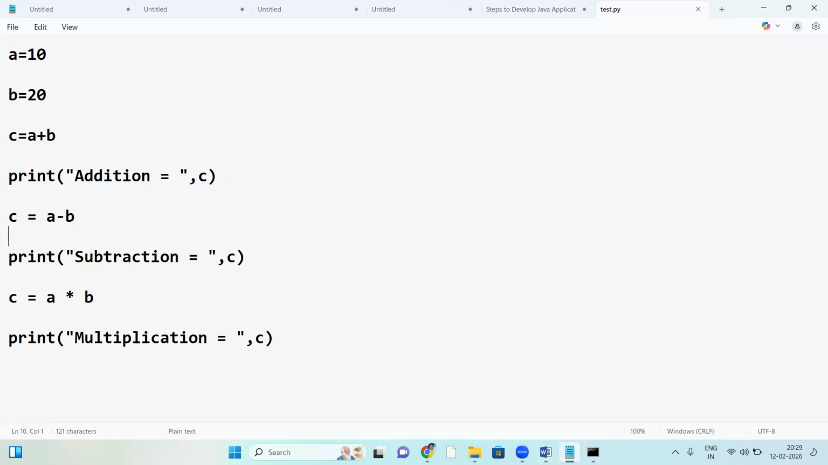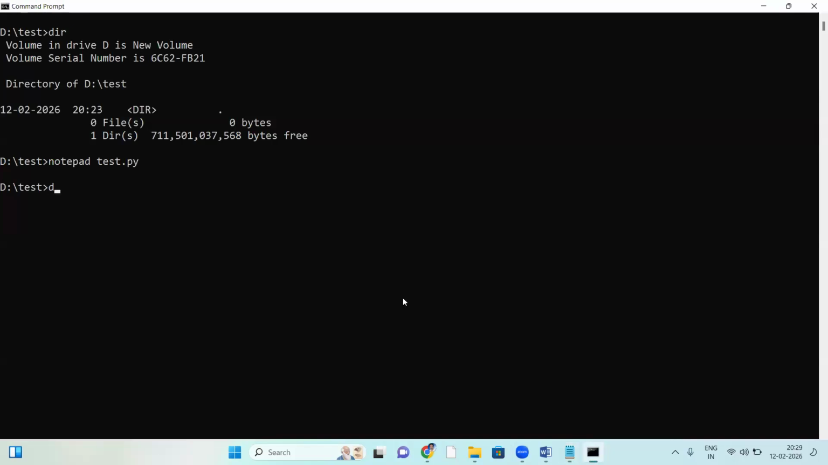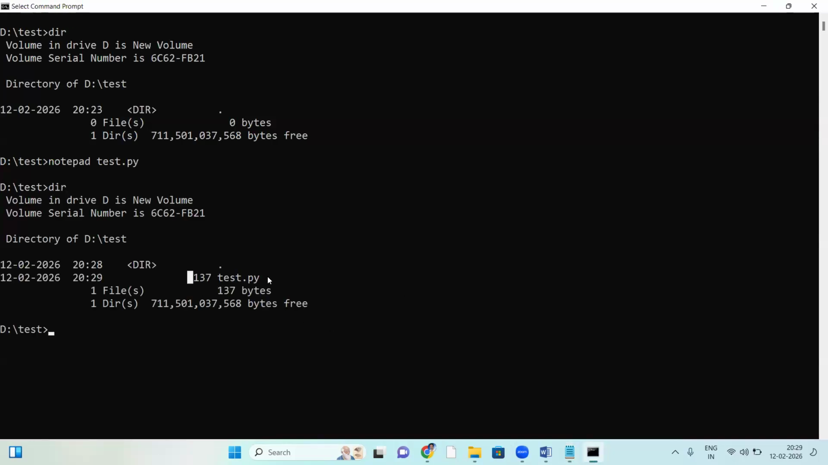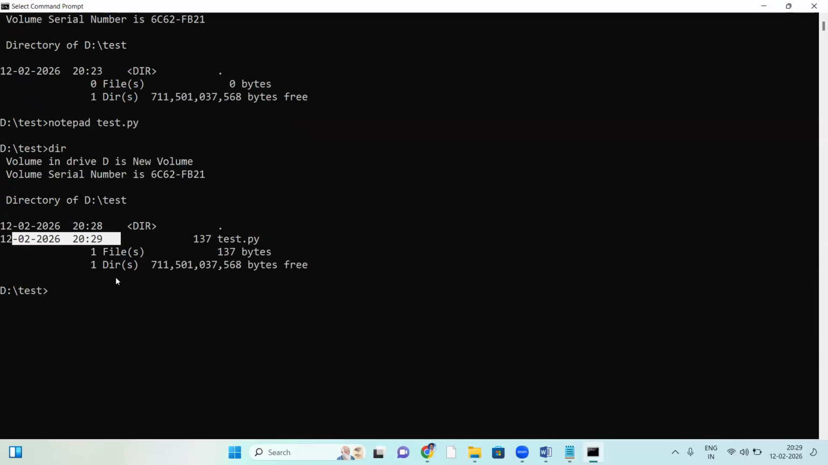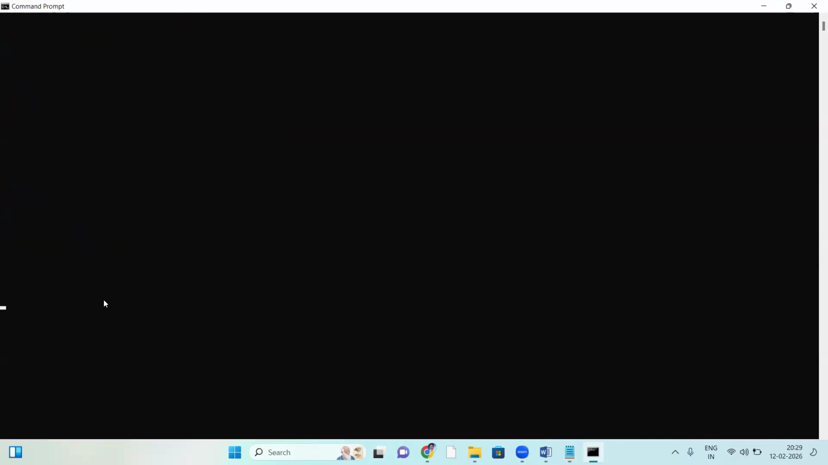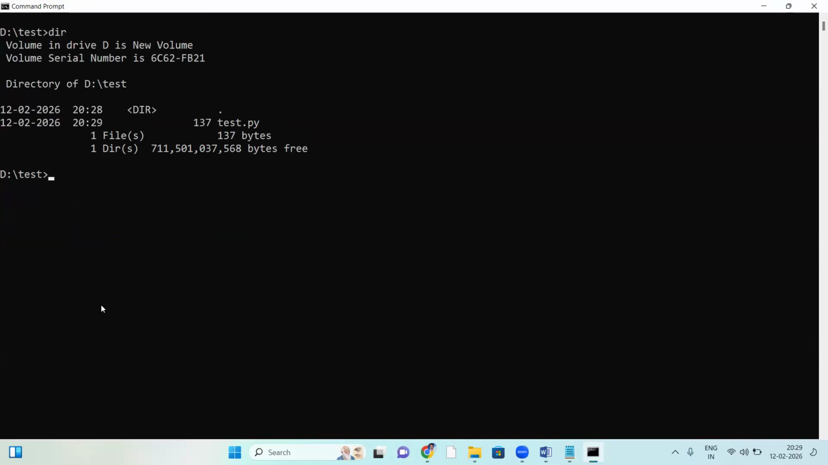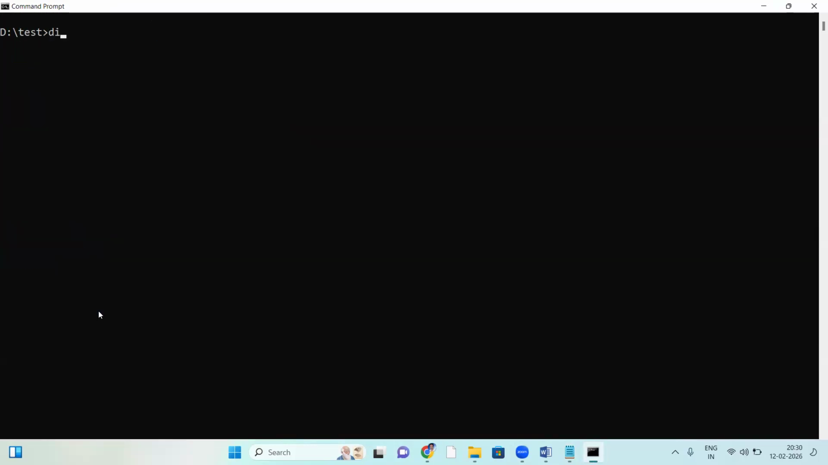Save it. Go to the command prompt. DIR, check it. So this is the Python script, just now created. CLS clears the screen. DIR, now run it. Python test.py. Addition, subtraction, multiplication. Got it, right? The script executed directly here.